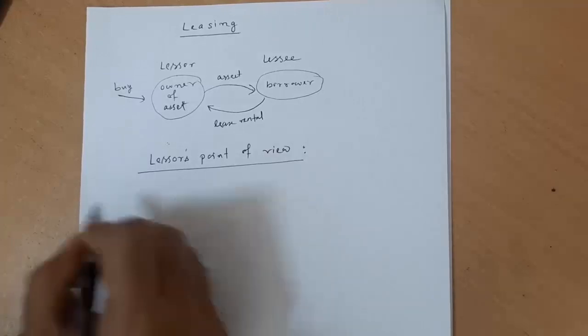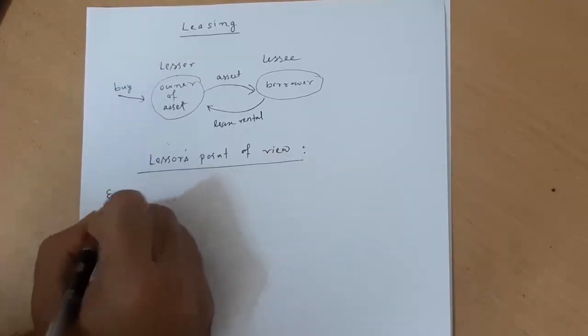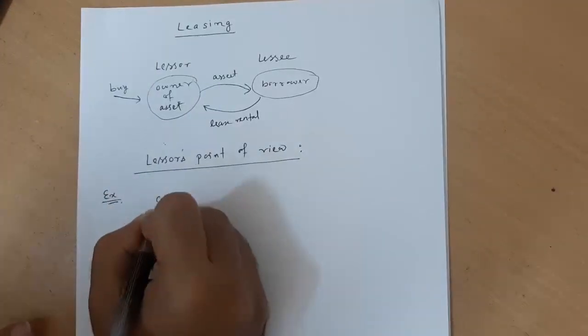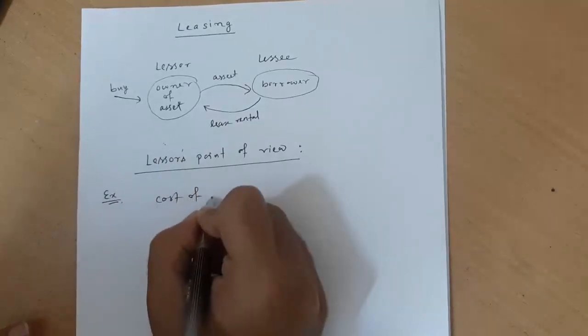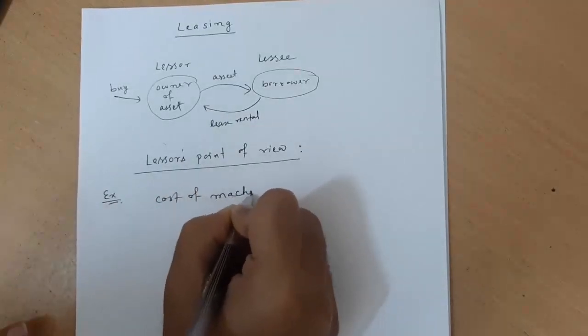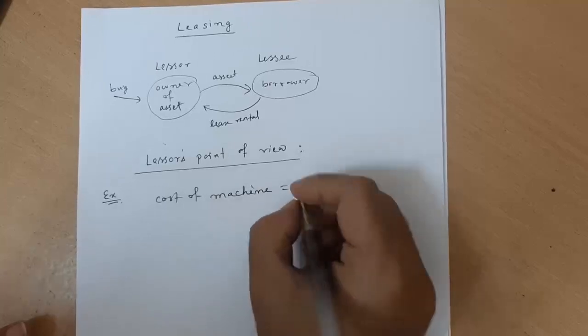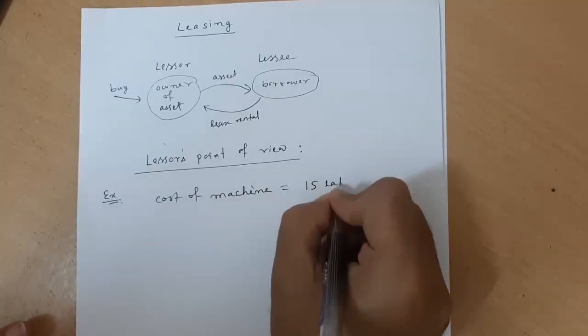Now for this, suppose we have taken this simple example. Suppose the cost of the machine, the cost of the asset, is 15 lakhs rupees.